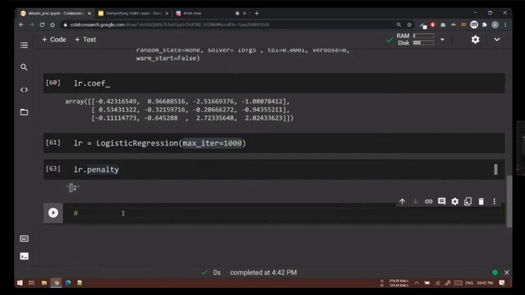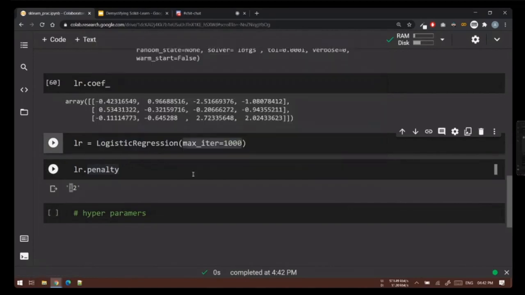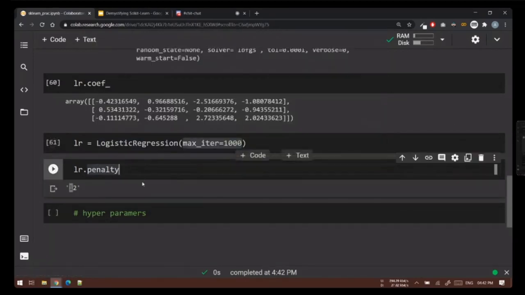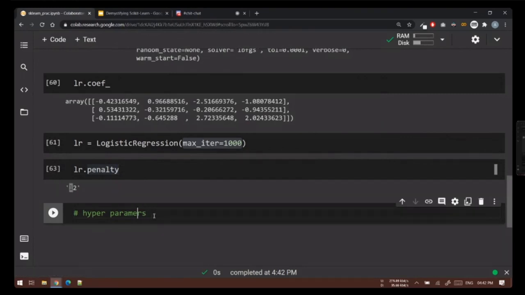Every model will basically have two types of parameters. One is called hyperparameters. Hyperparameters control the behavior of your model, you pass them during initialization, and you can access them immediately after initialization. So these are your hyperparameters. The next class of parameters is model parameters.